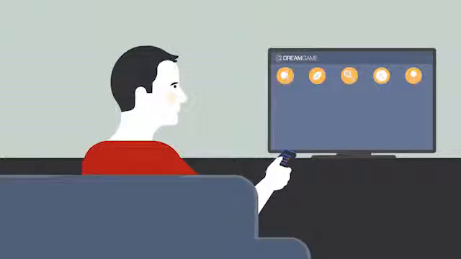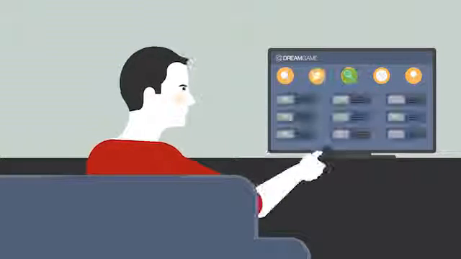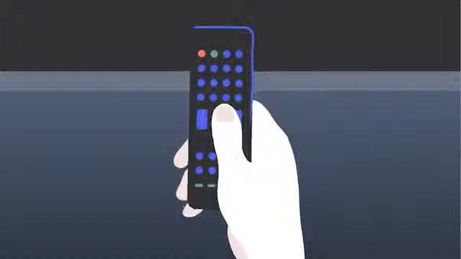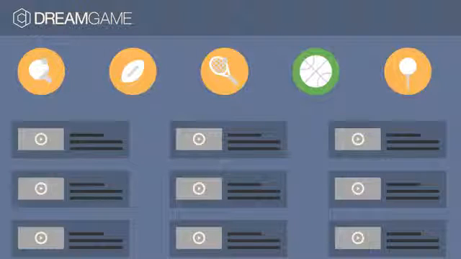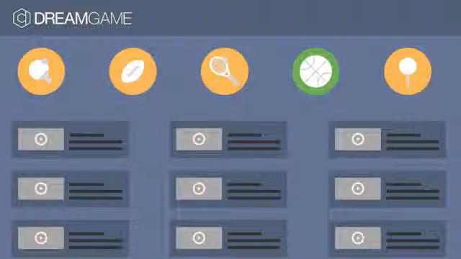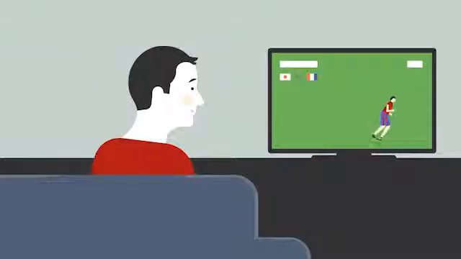Ron is a soccer fan who uses an online streaming media service called Dream Game. Last night, he missed watching his team play their crucial semi-final match. Luckily, he can watch the match tonight on Dream Game. When he logs in, he sees the most popular content among all Dream Game users. After some searching, he finds the match he's looking for. What he would really like is to find his game with one click.